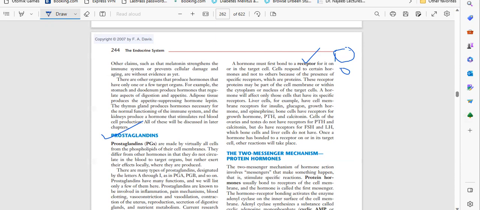But the ovaries will receive estrogen, progesterone, FSH and LH because they have receptors, but they will not receive epinephrine or other hormones, because they don't have receptors. This is a very, very important thing we have to remember.